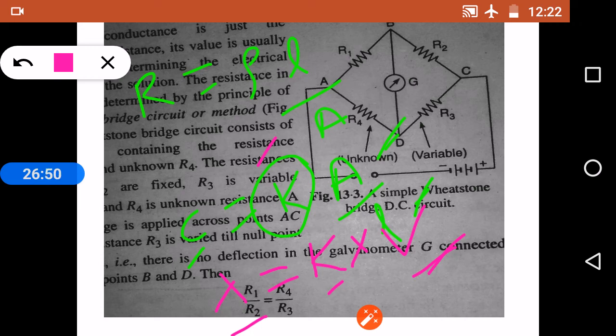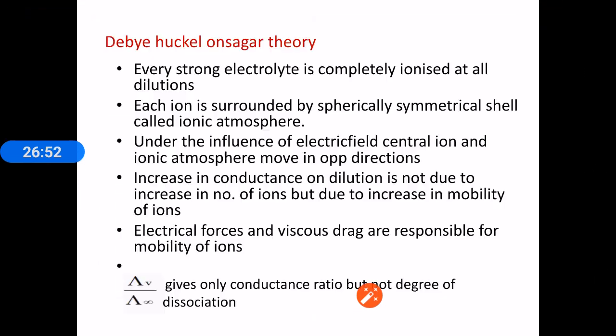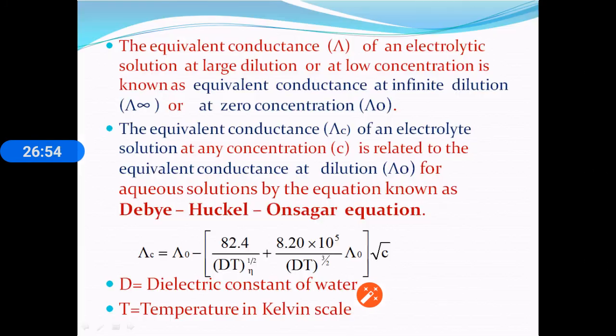In this way the equivalent conductance of a solution at different concentrations is determined, and those values are shown by lines here, and the values of equivalent conductance calculated from the Debye-Huckel-Onsager equation are shown as dots here, and all those two values are falling on the same line. So this verifies the Debye-Huckel-Onsager equation.